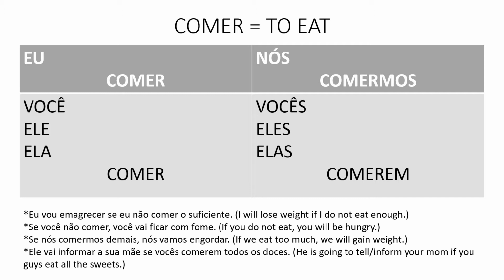So some sentences I use here are: eu vou emagrecer se eu não comer o suficiente. I am going to, or I will, lose weight if I do not eat enough. So that's something that will happen in the future, or may happen in the future, right? And so, vou emagrecer, I'm going, or I will lose weight in the future, if, se eu não comer, if I don't eat.